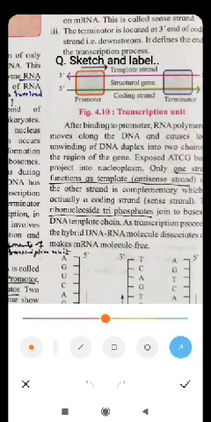As I told you earlier in the last lecture, for synthesis of RNA from DNA, the enzyme required is RNA polymerase. For DNA replication, the enzyme required is DNA polymerase.